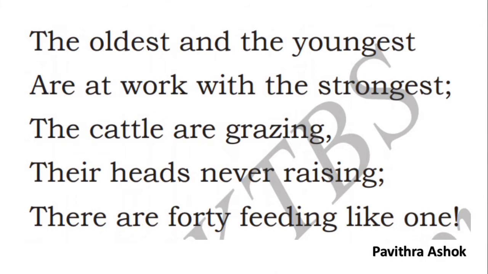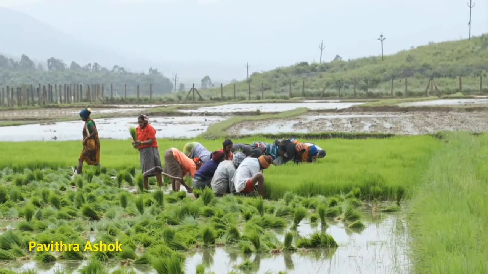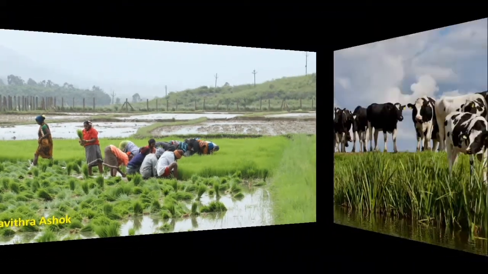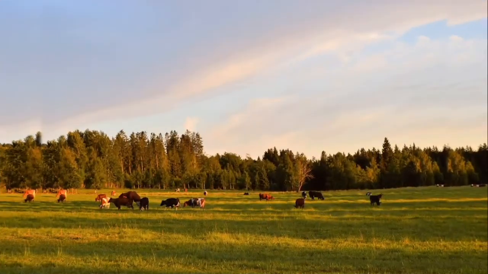The oldest and the youngest are at work with the strongest. The cattle are grazing, their heads never raising. There are forty feeding like one. The people of the village are working in their fields. The old, young, and strong people of the village all are working together in their fields. And what about the cattle? The cattle are busy grazing without even raising their heads, which shows that the cattle are very happy.